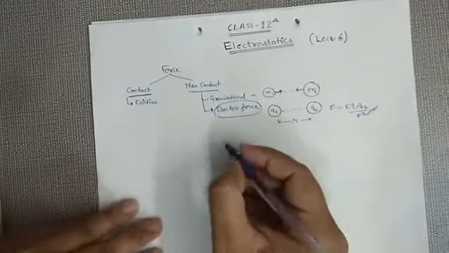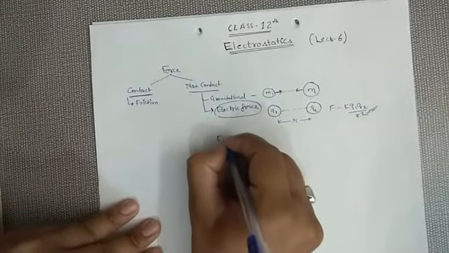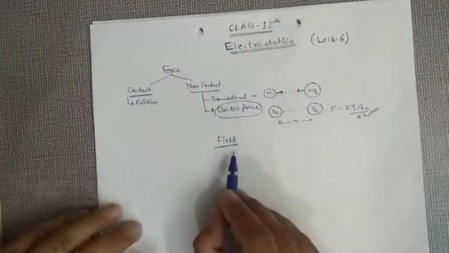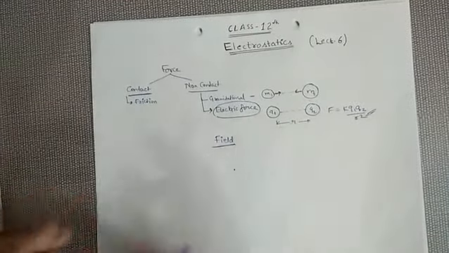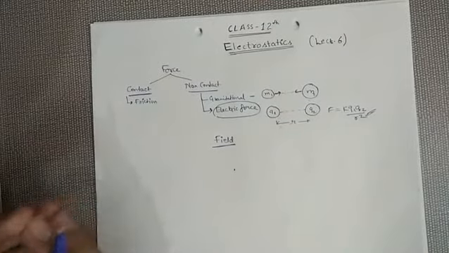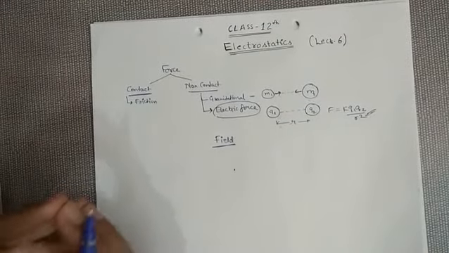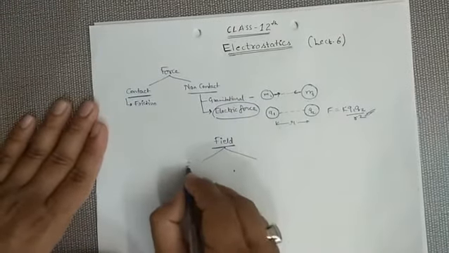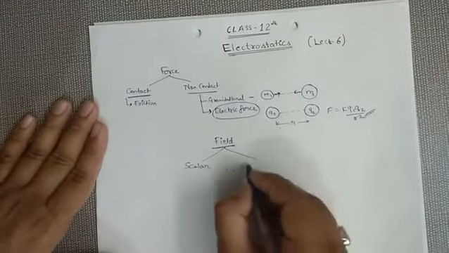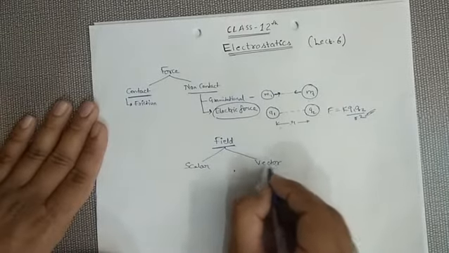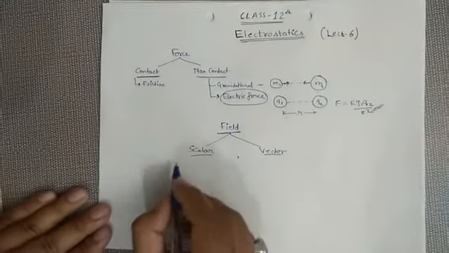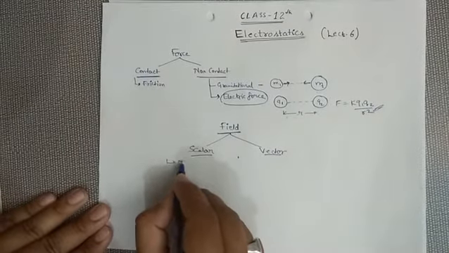Now let us say something related to field. What is a field? Basically field means the area or region present around a charge. Field is the area or region. We can divide fields into two parts: scalar field and vector field, as we know scalar quantity and vector quantity in that manner only. Let me write examples of a scalar field.